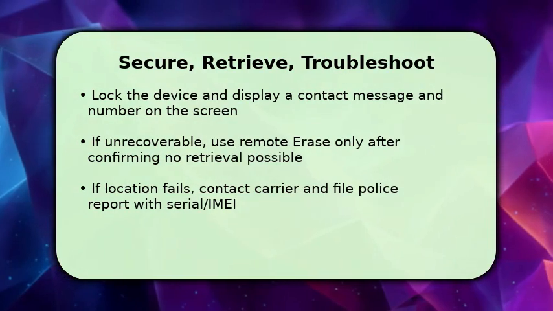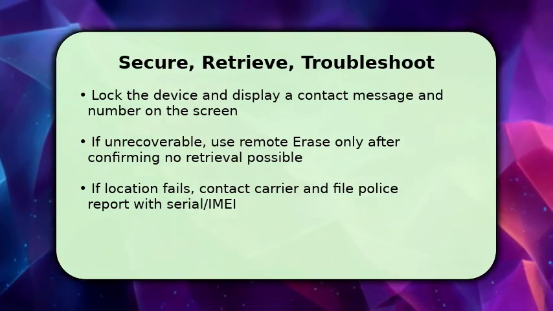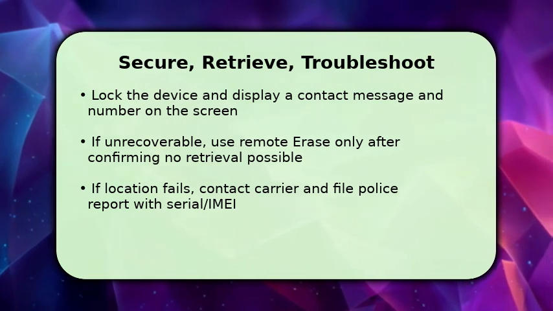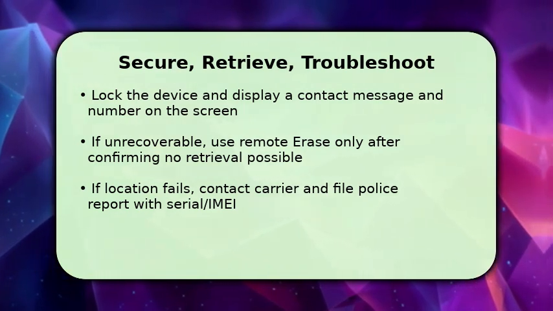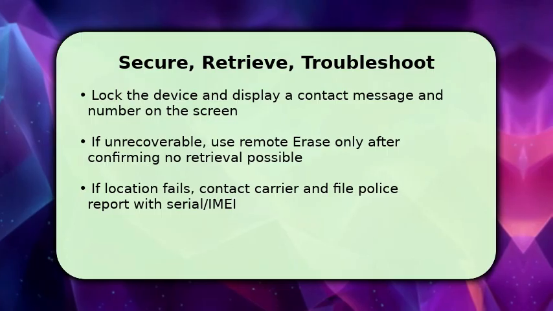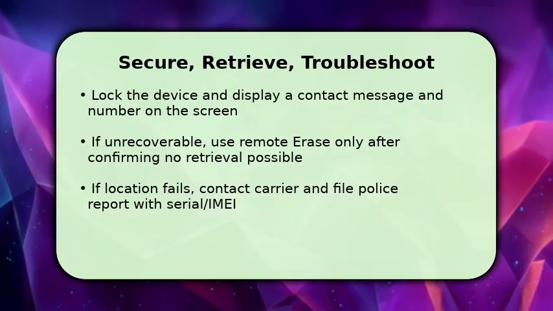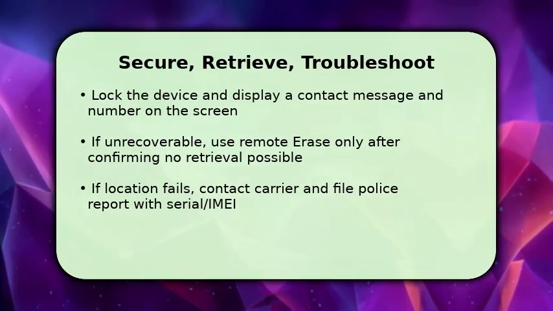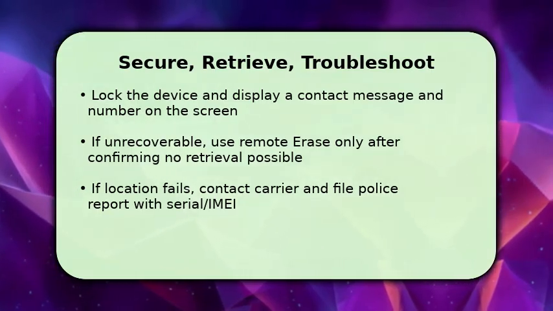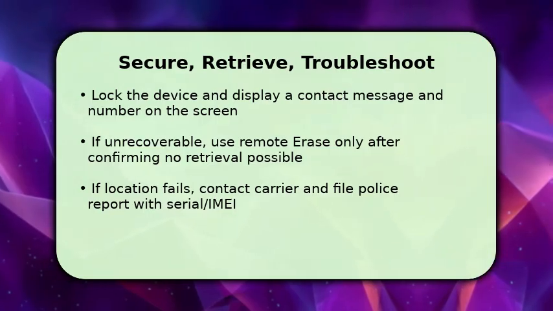Finally, lock the phone remotely and display a message with a contact number. This protects your data and increases recovery odds. If you can confirm the location is safe, go there with someone else or ask local authorities to assist. Do not confront strangers. Only use remote erase when you accept losing location tracking because it removes your ability to